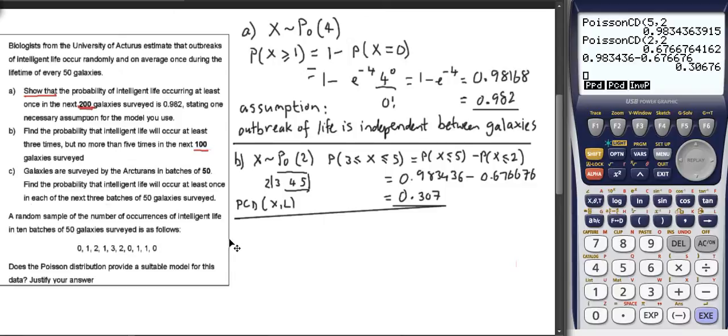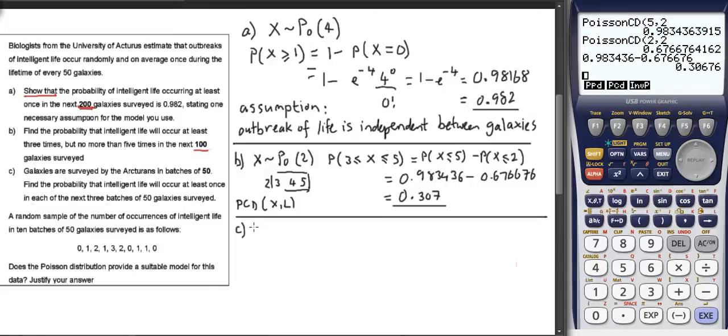So, part C, galaxies are surveyed in batches of 50, fair enough. So we're back to lambda equals 1. Find the probability that intelligent life will occur at least once in each of the next 3 batches. So now this is a bit more complex. We've got a Poisson distribution. We want to find the probability that x occurs at least once, but then it's got to happen 3 times in a row. So we're going to have to effectively do a probability tree type argument.